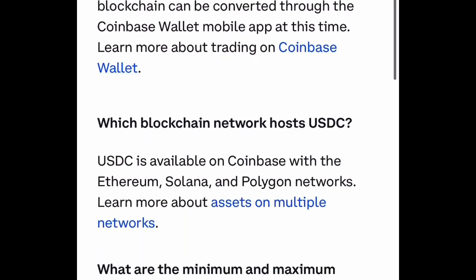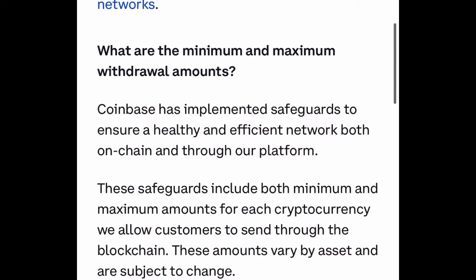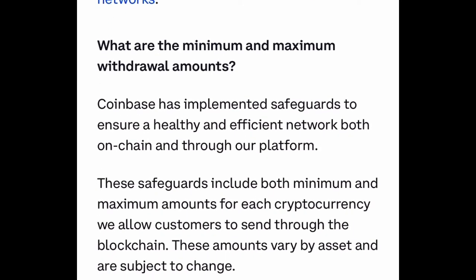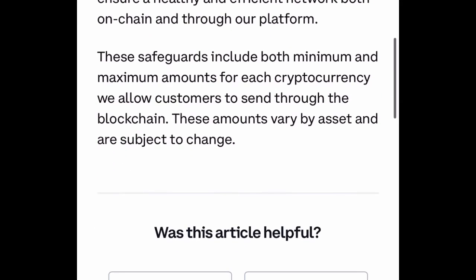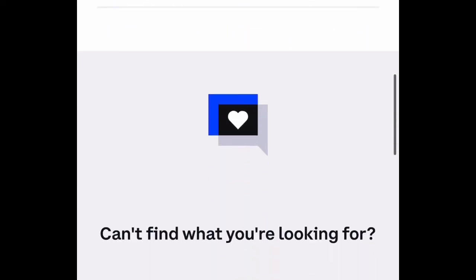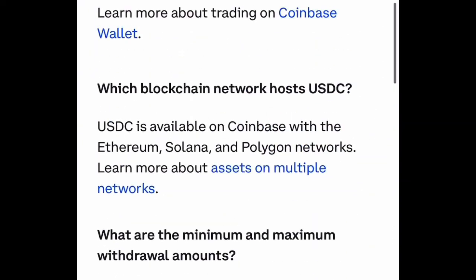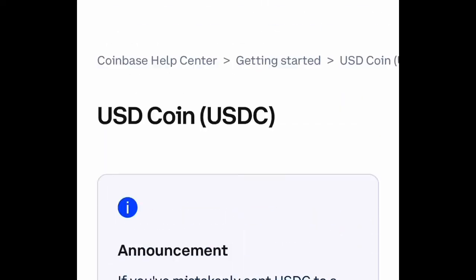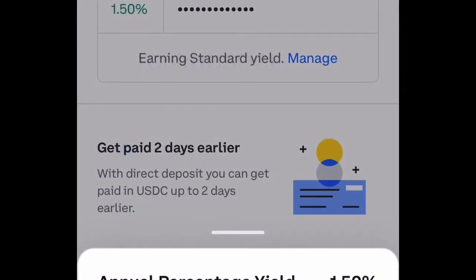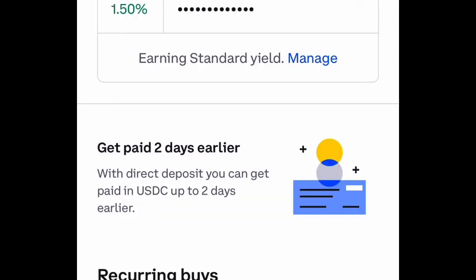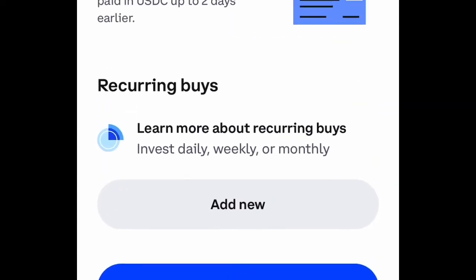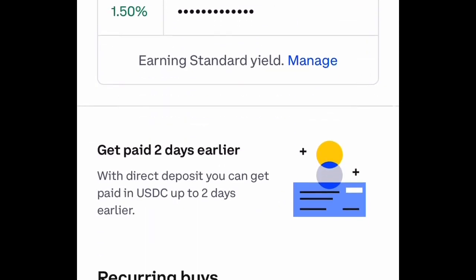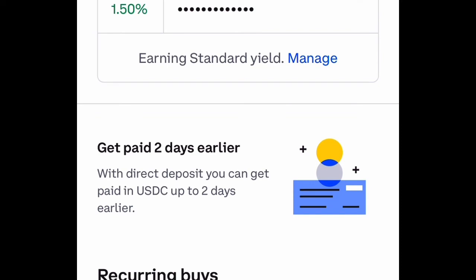And there's just more information right there on the crypto trading pairs. So there's a lot of pairs associated with USDC and then the USDC Bitcoin. It's also noted right there on the site that USDC is supported on Coinbase through the Ethereum, Solana, and Polygon networks. So it can run on all of those blockchains right there, which are also widely used blockchains. And Polygon is like a level 2 that works with Ethereum to lessen transaction fees and help transactions move faster. And Solana has its own blockchain as well.